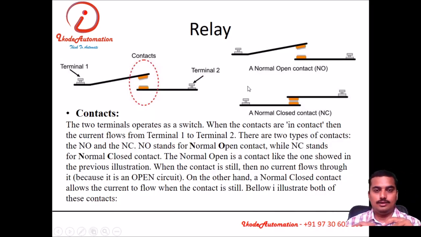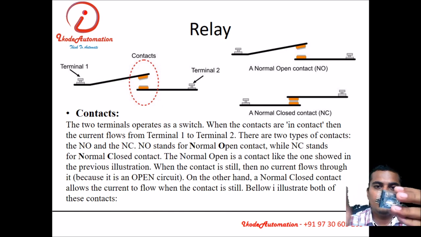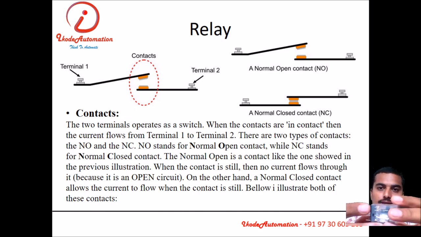Now we'll see the relay, the most important topic in industrial automation, because all the systems depend upon the logic used in relays. We also say relay ladder logic, because ladder logic has its base in the relay. So you must know the relay. What is inside a relay? In a relay there is a coil and contacts. The two types of contact are normally open contact and normally closed contact. Here we can say this upper contact is normally closed and the lower contact is normally open. Here are two terminals for the coil.